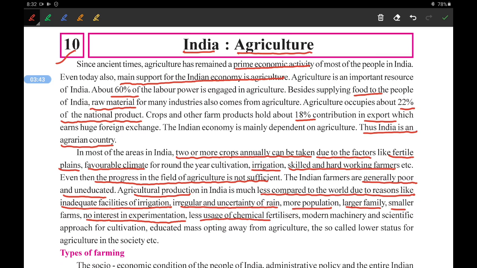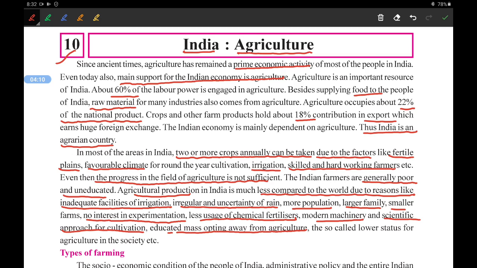There is less usage of chemical fertilizers, very little compared to other parts of the world. There is little modern machinery and no scientific approach to cultivation. They don't follow new things that are available in the agriculture sector. Next, the educated mass is opting away from agriculture.